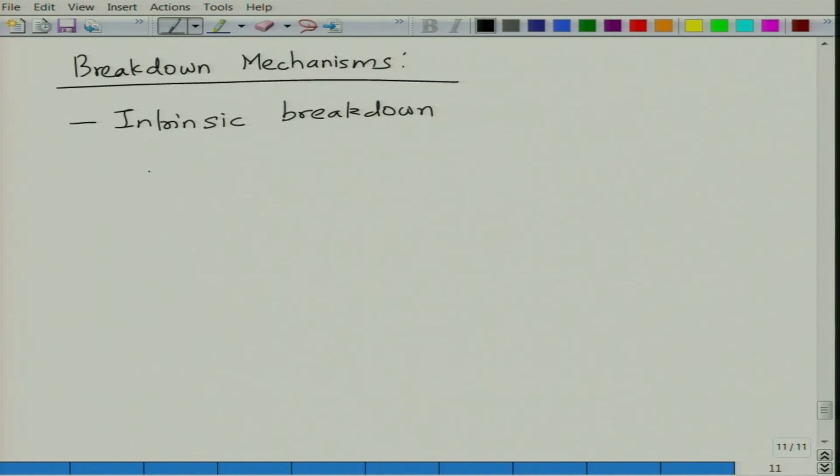Intrinsic breakdown is basically based on lattice ionization, and what it means is that there is a substantial increase in the electron temperature. And this is basically a field dependent mechanism.